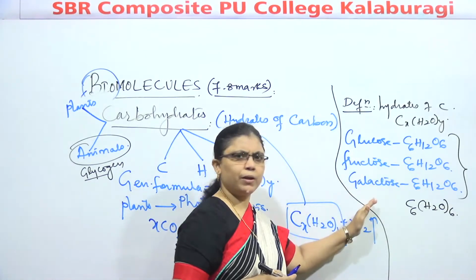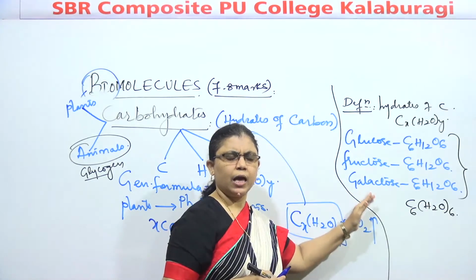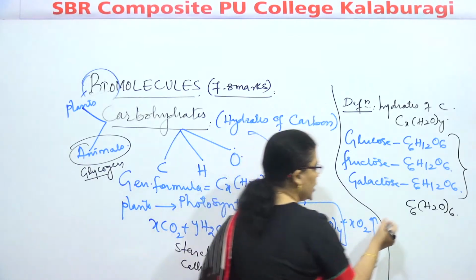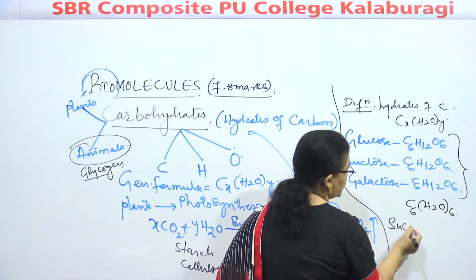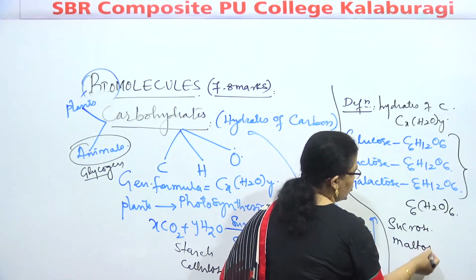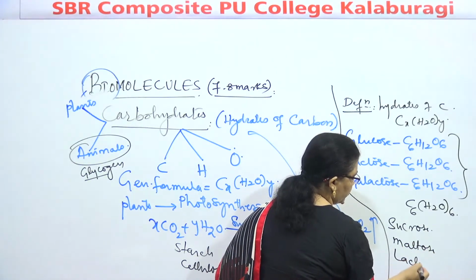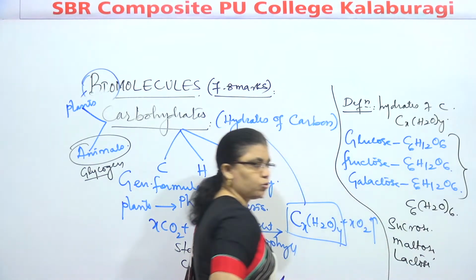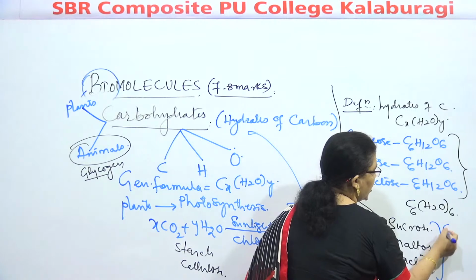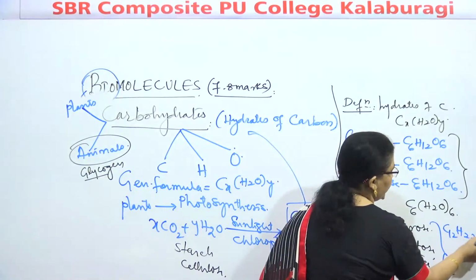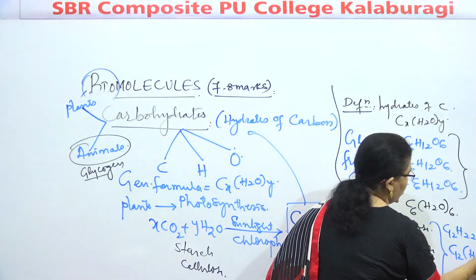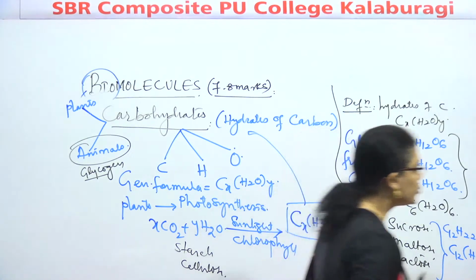Not only simple carbohydrates, but if we go for complex ones, the oligosaccharides like sucrose, maltose and lactose, all have the same general formula, C12H22O11. Is it visible to you?